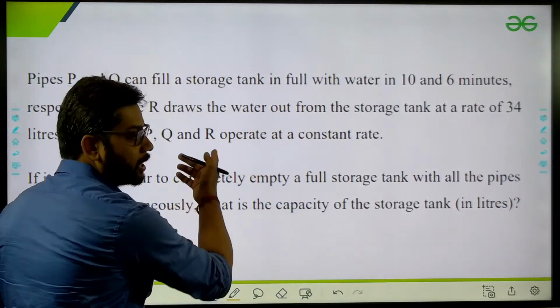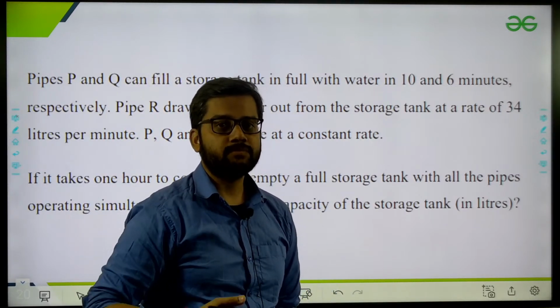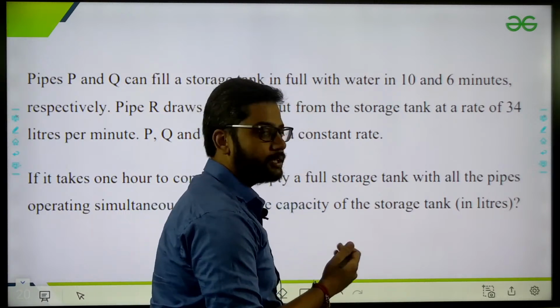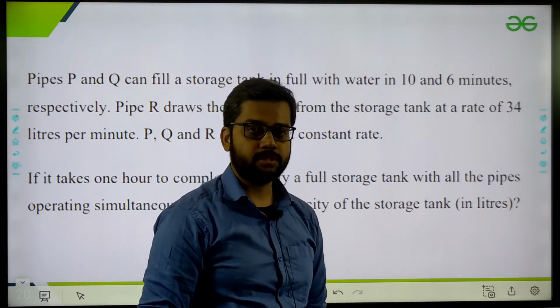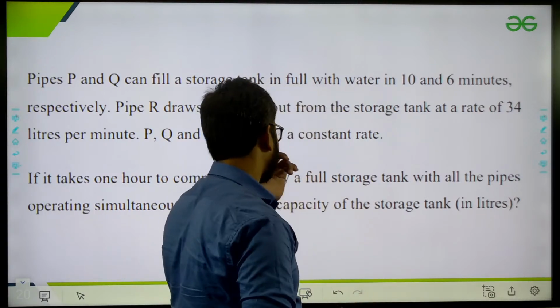Say this is a pipe and cistern question. Again the same thing: pipe and cistern, time and work, speed, time, distance, one question in alternate years. I usually see one question in alternate years, or every year one question they are asking from any of the subjects, from any of the topics.